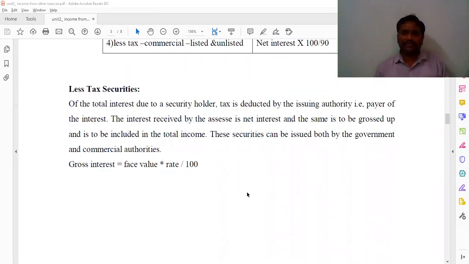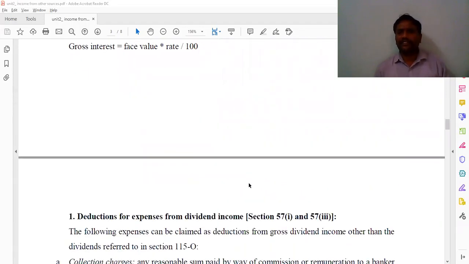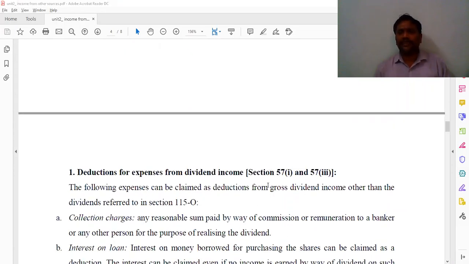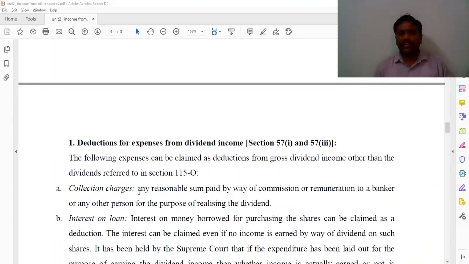And now look here. After calculating this, in part 1 we give the deduction from the expenses from the dividend income. By investing in shares, you get a dividend income, and from that you can claim the deductions under sections 57.1 and 57.3. One we call collection charges: any reasonable sum paid by way of commission or remuneration to a banker or any other person for the purpose of realizing the dividends.